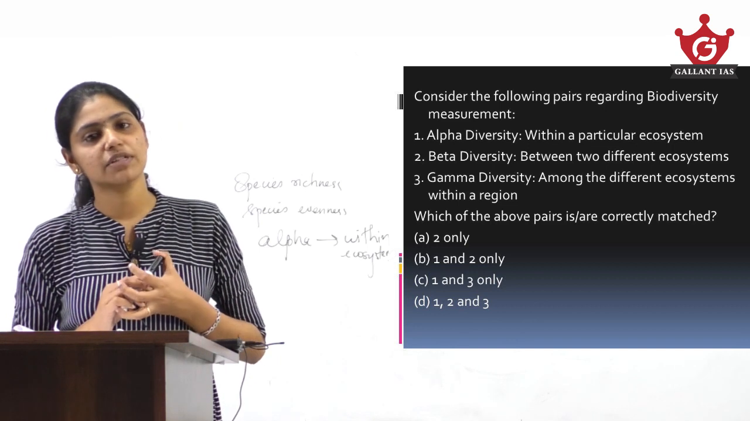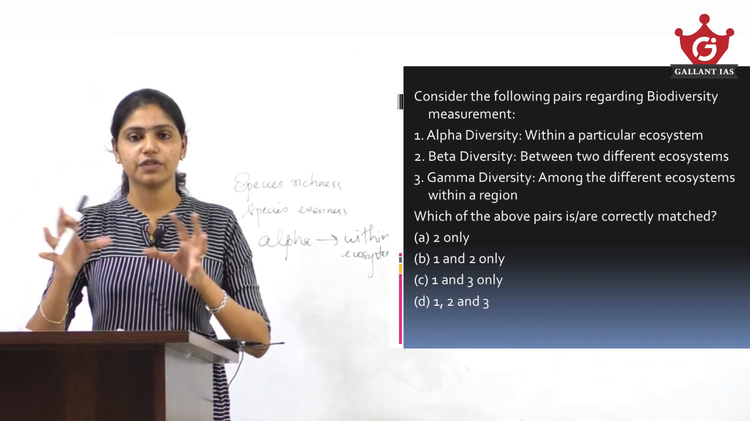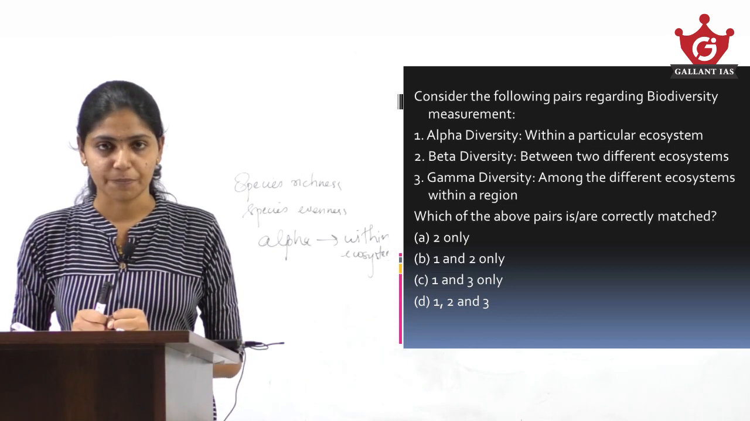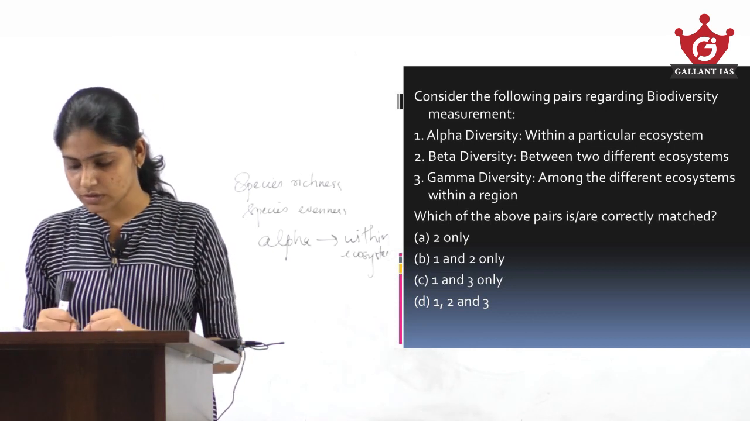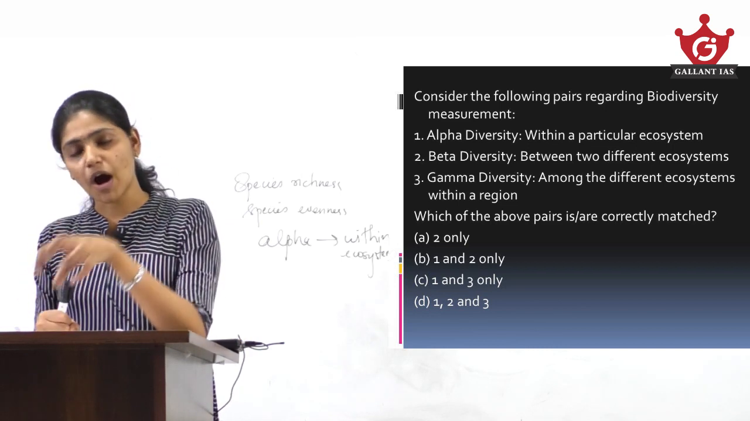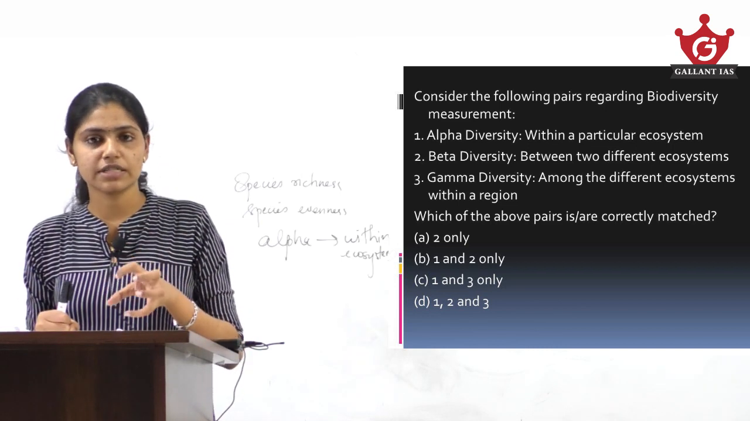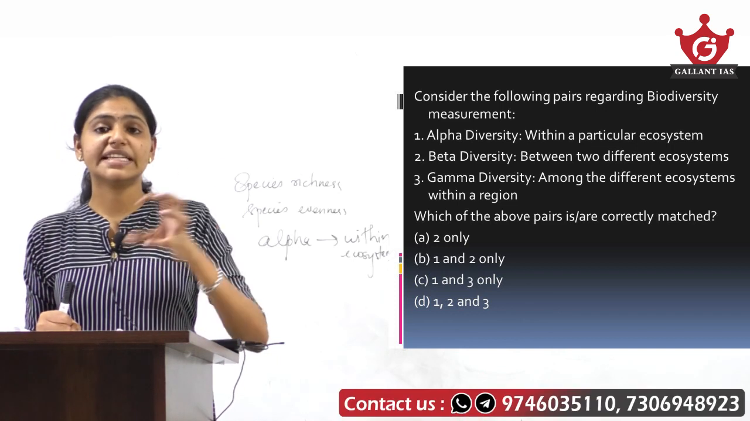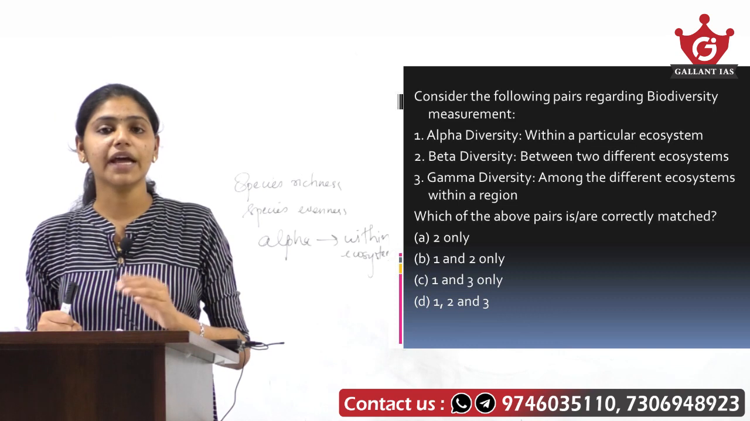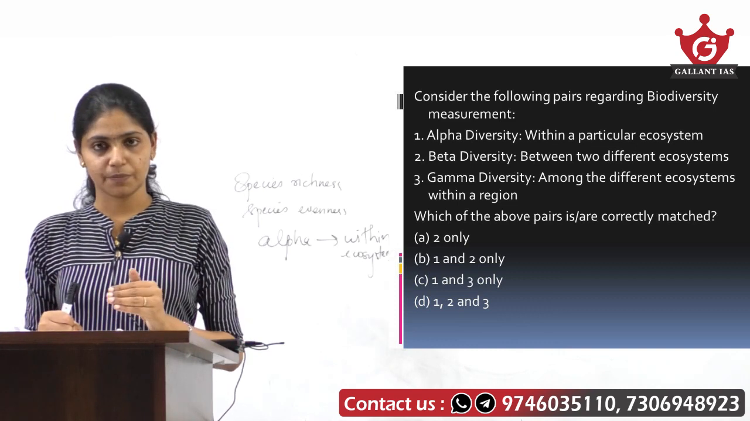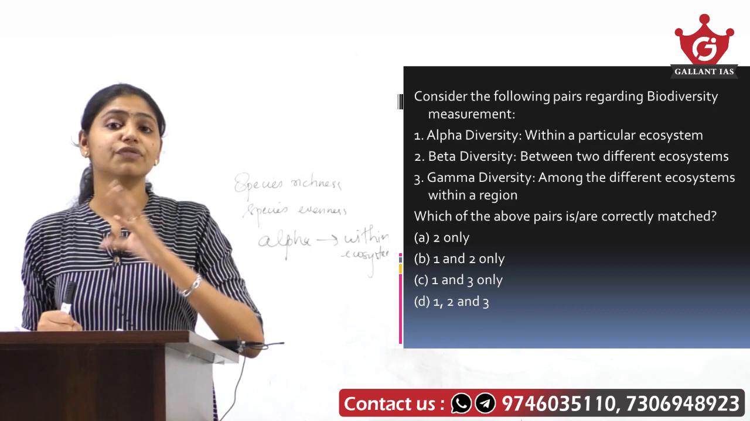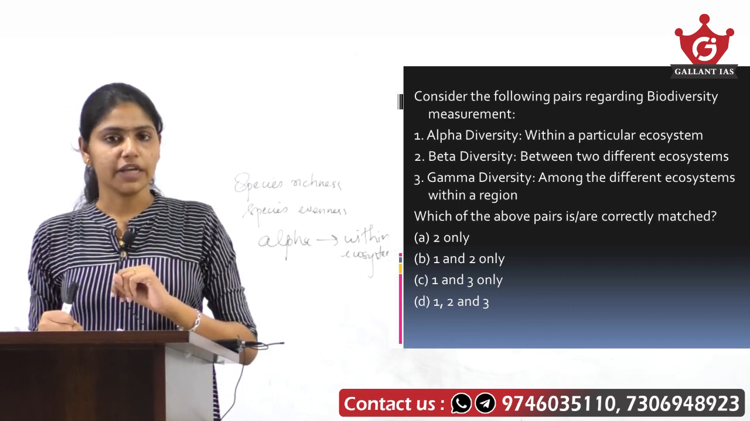Now what is beta diversity? Beta diversity generally refers to the comparison between two different ecosystems. If you are taking two different ecosystems, how the change in amount of species between these ecosystems happens, what is the change in amount of species between these two ecosystems, is being measured by beta diversity.